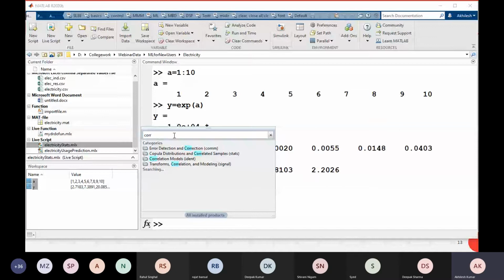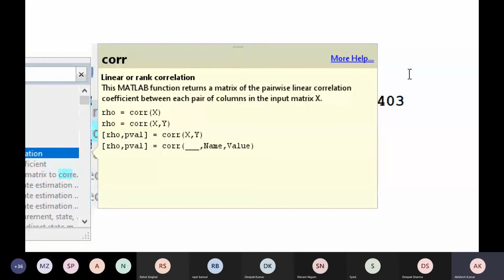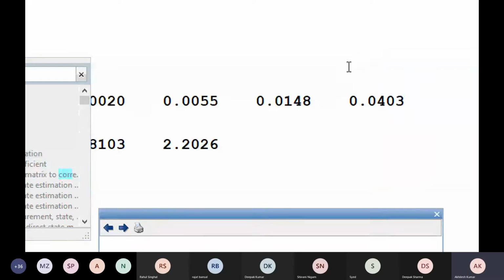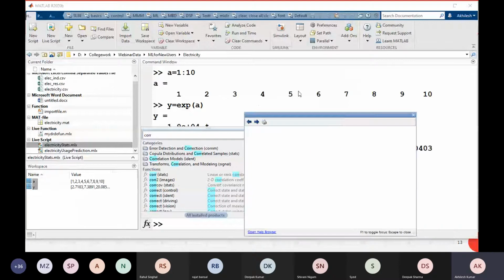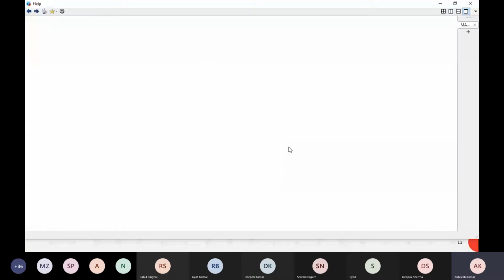When I click on this, here is a syntax for how we provide it, plus some explanations, right? But I am not happy with that. I don't know how to execute even after reading this. I want some examples as well to see how it works. So just click here, more help, and the documentation will open here. Let's say I want to open it in a browser. That is offline. You don't need an internet connection.